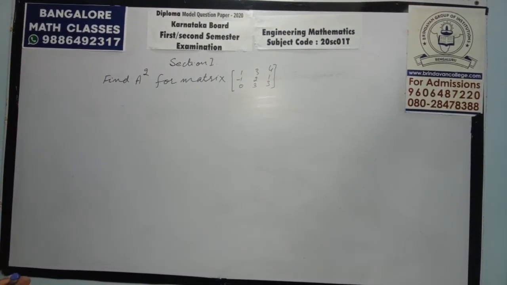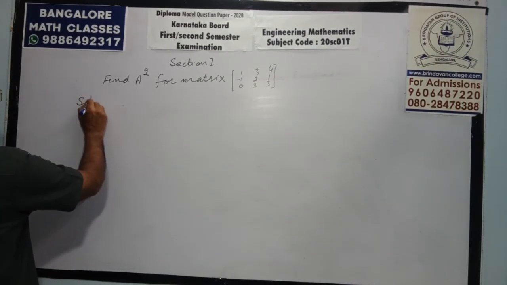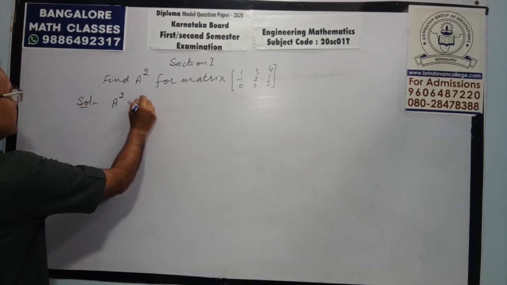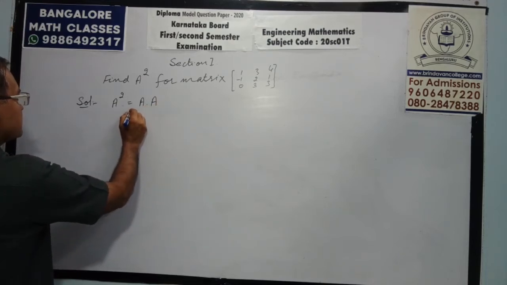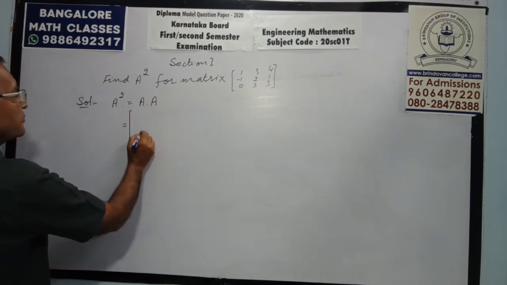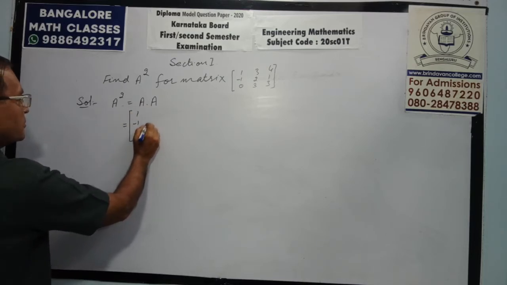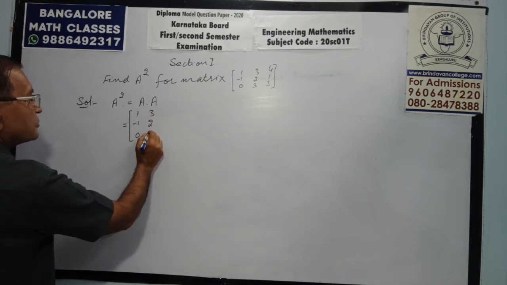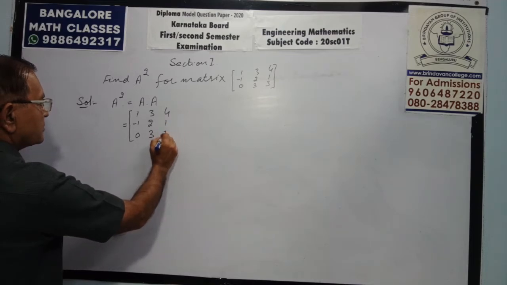Find the square of the matrix. We want the square, that is A into A. For A it is 1, minus 1, 0; 3, 2, 3; 4, 1, 3.